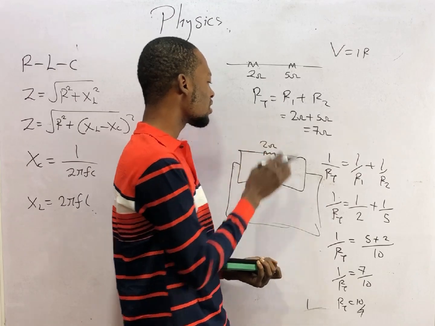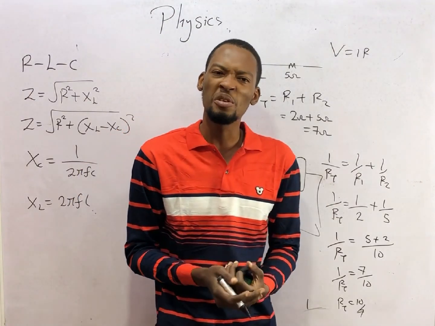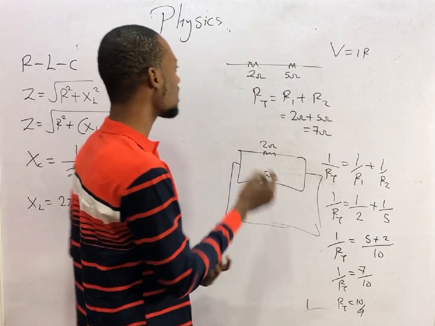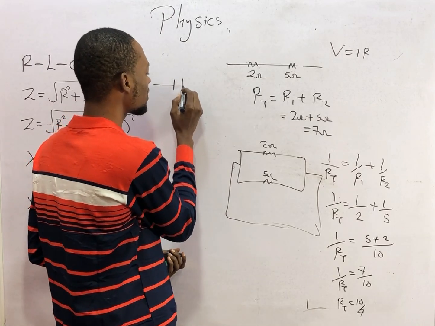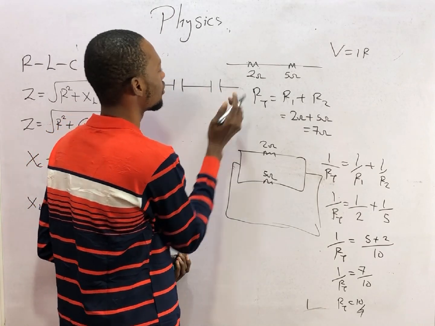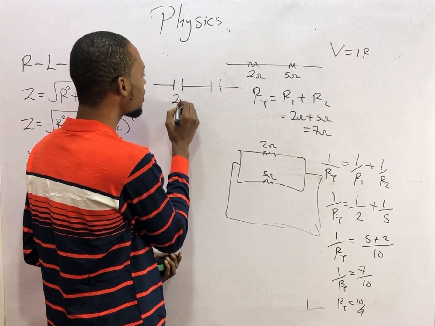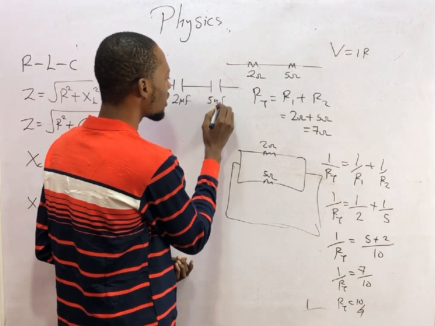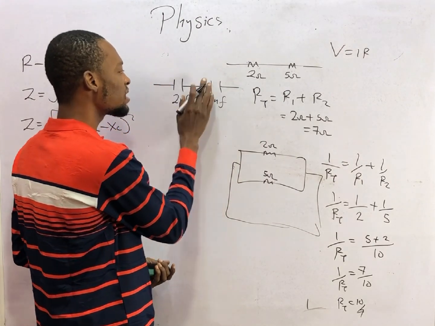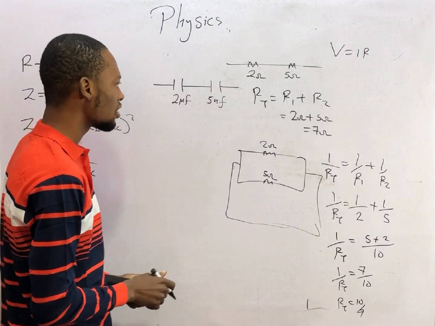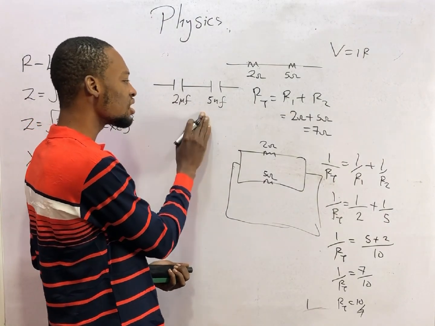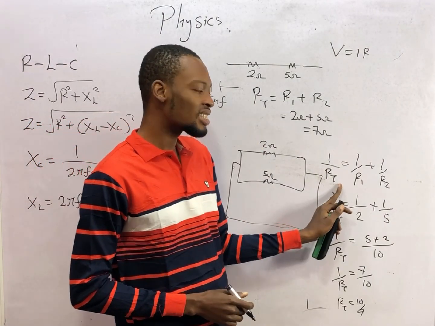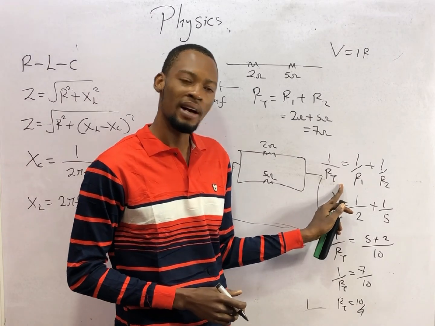Resistance arrangement or solving is opposite to that of capacitors. If you are given capacitors in series, let this be 2 microfarad and let this be 5 microfarad. Capacitors are used to store charge. The equivalent capacitance in series will add up like resistors in parallel.